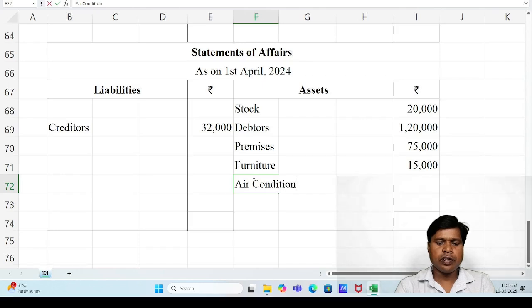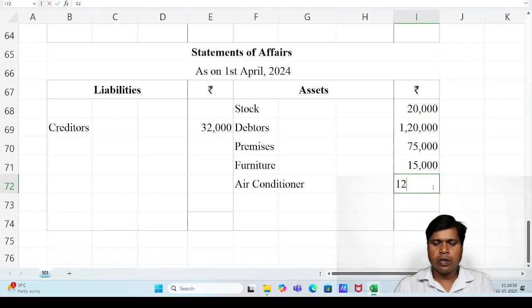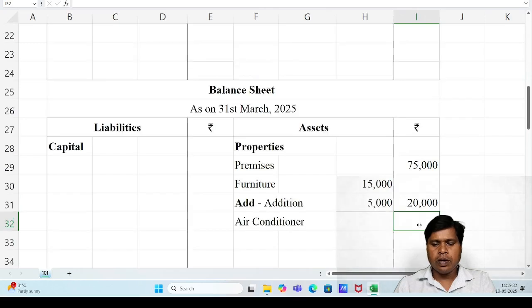Air conditioner, 12,000. This is the opening value of the air conditioner. The closing value of the air conditioner should be recorded under the closing balance sheet. Amount 12,000.